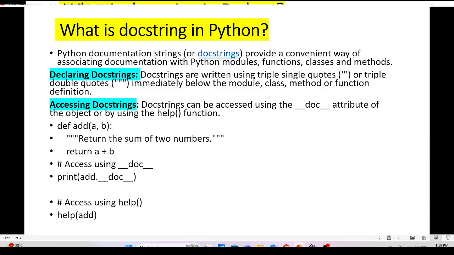Docstrings can be accessed using the double underscore doc double underscore attribute of the object or by using the help function. This is an example of a docstring. You can see that it returns the sum of two numbers. This is the docstring.